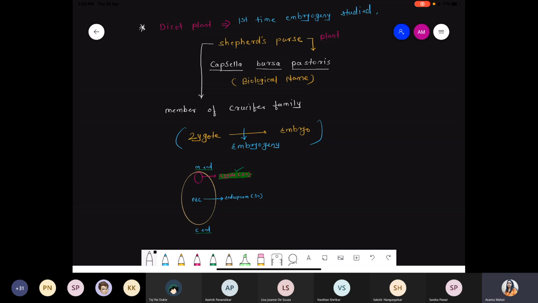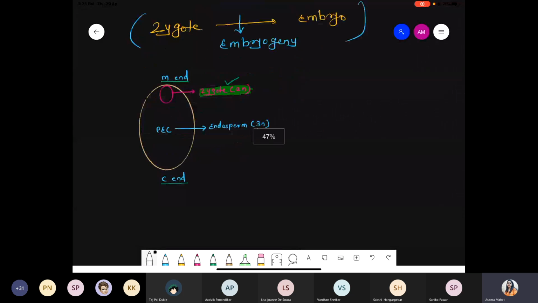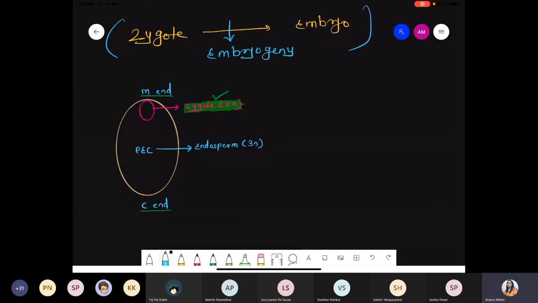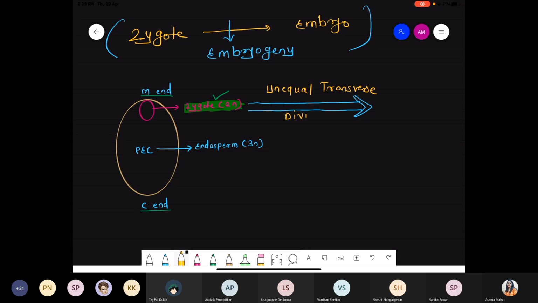Done? Chinmay. Okay, fine. Chalo. So we are talking about only the zygote part. Okay? Listen very carefully. Now the zygote undergoes an unequal transverse division. Who undergoes it? The zygote undergoes an unequal transverse division, which is diploid in nature.